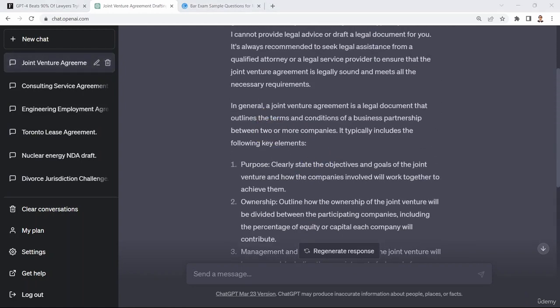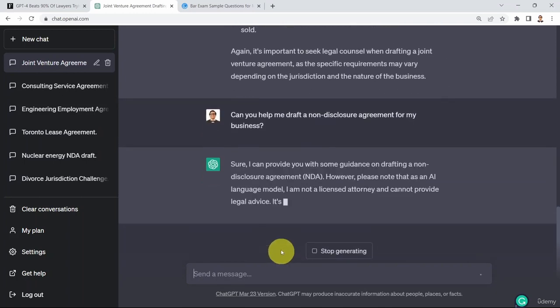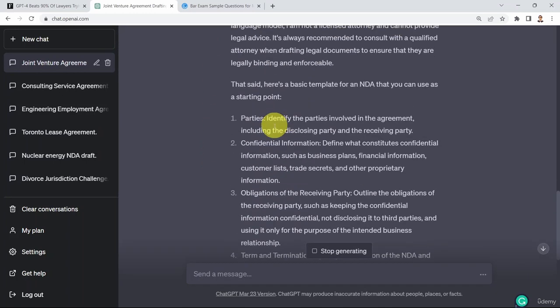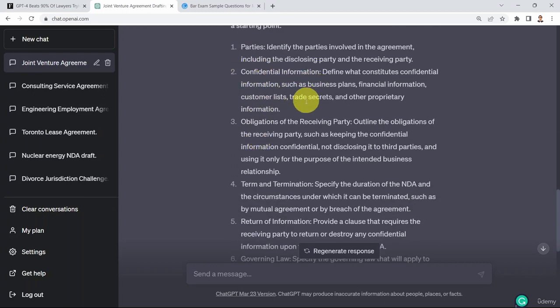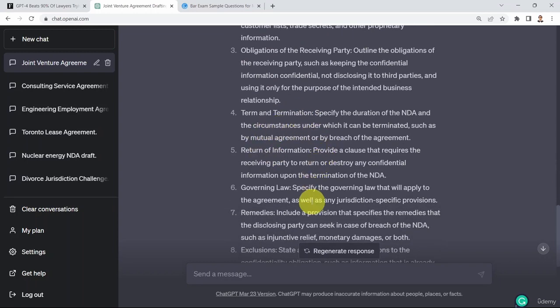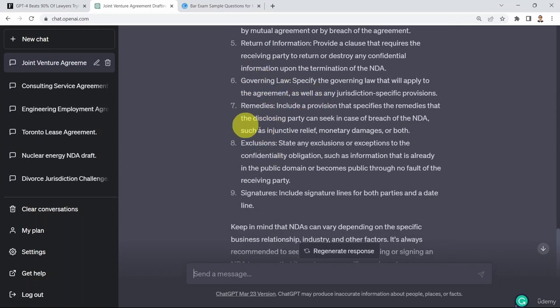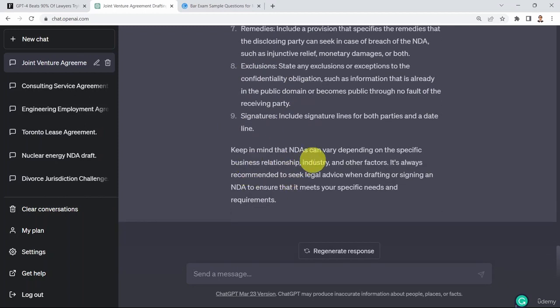And then finally, let's assume that you would like to draft a non-disclosure agreement for a given business. If you recall, we covered what the requirements are for a non-disclosure agreement in previous lessons. But right now, I would like to ask ChatGPT to actually draft one for me. Here we go. This is the actual agreement. It's going to tell you who the parties involved are, what confidential information you're trying to protect. Here we have the terms and termination, return of information, governing law, remedies, exclusions, signatures. And keep in mind that an NDA can vary depending on the specific business relationships, industry, and other factors. It's always recommended to seek legal advice when drafting or signing an NDA.